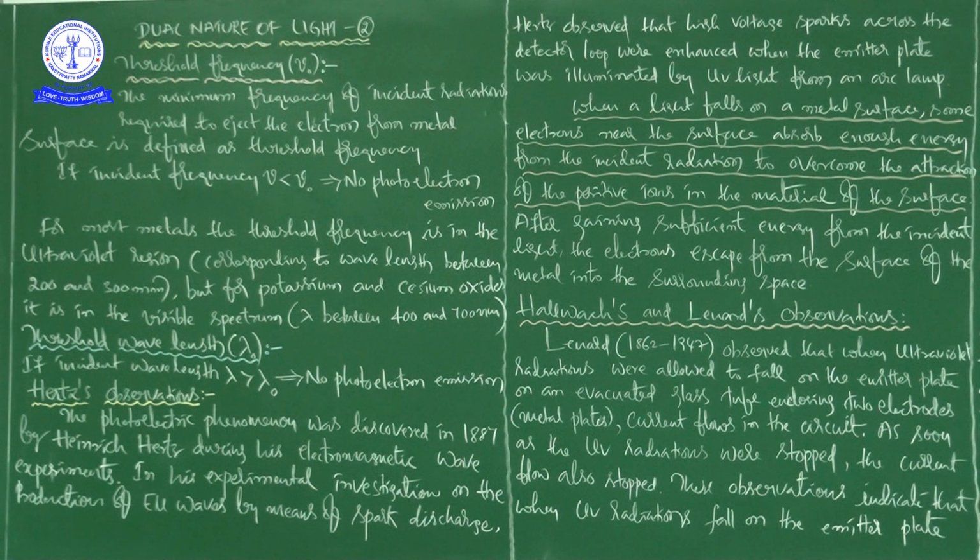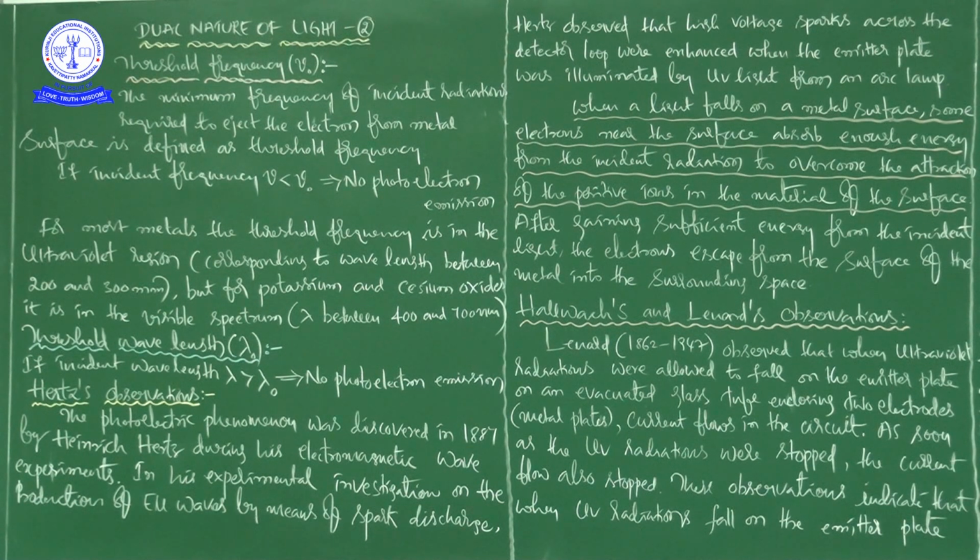See here. First, what is threshold frequency? The minimum frequency of incident radiation required to eject the electron from a metal surface is defined as threshold frequency, right?